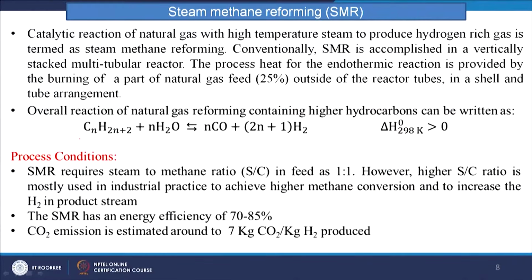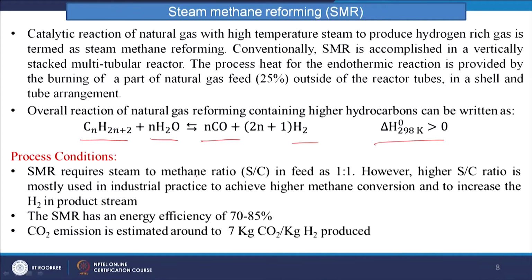So, this is our hydrocarbon and this is our steam, which gives us CO and H2 rich gas, and this is the delta H value. So, what are we getting here? If it is C1 and H4, then it is methane, and the SMR reactor requires steam. What will be the ratio of the steam and methane?